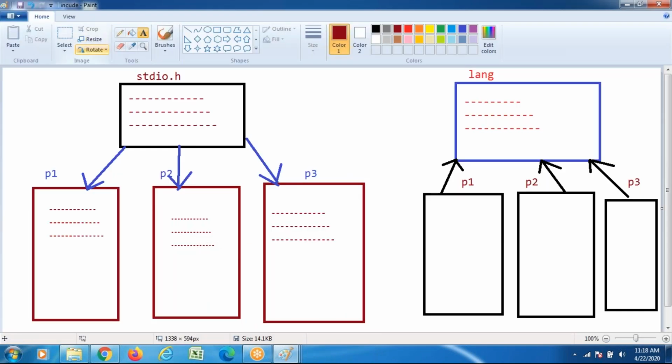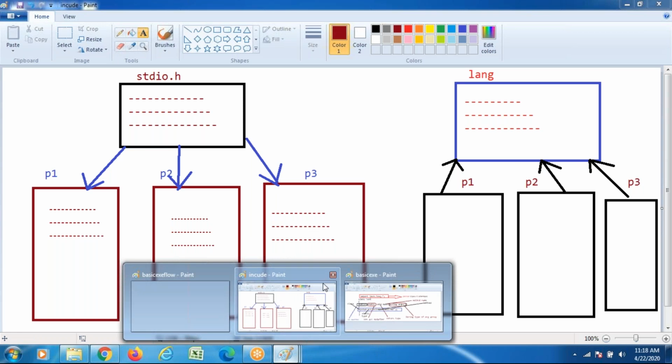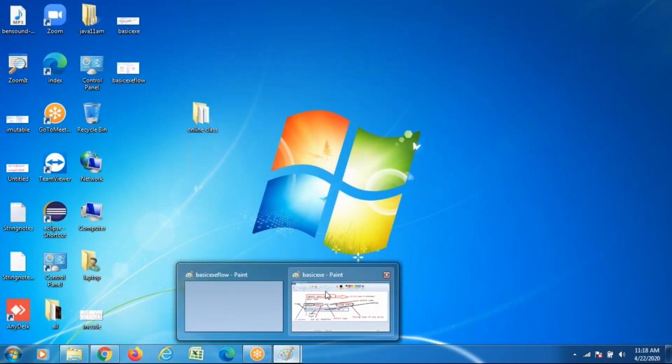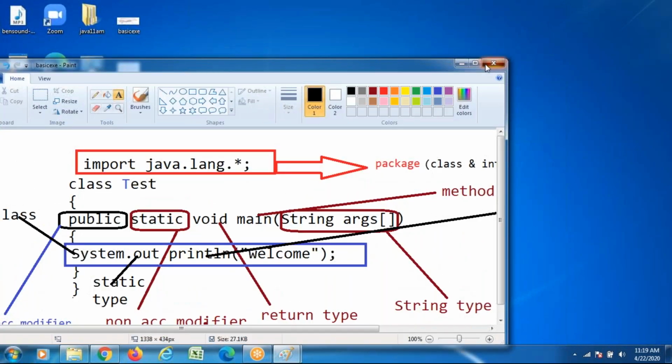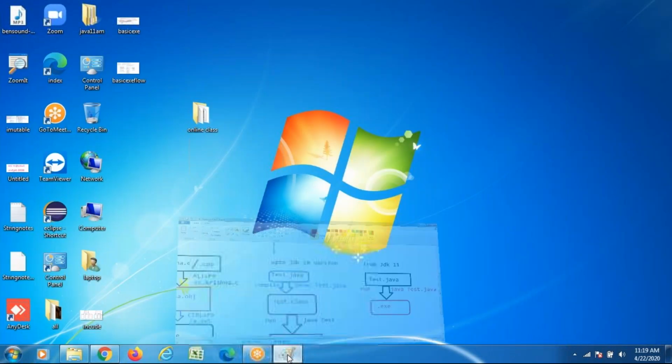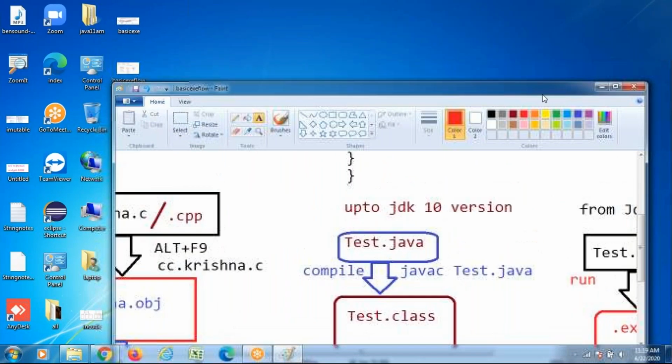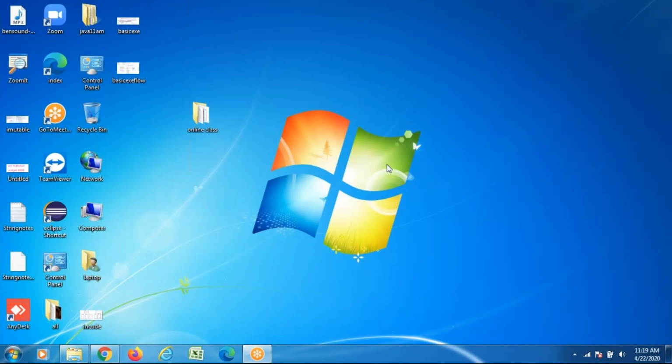Here I covered one interview question today: the difference between include and import. Include is nothing but copy paste logic. Import is performing a reference point of view. That's why Java people use the import statement. Today I am closing the session.